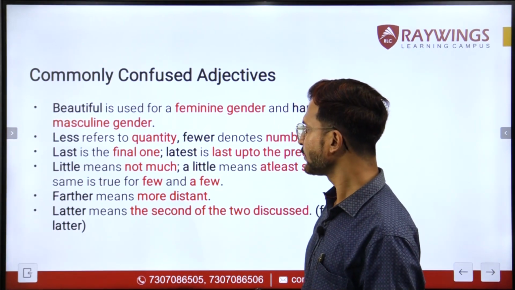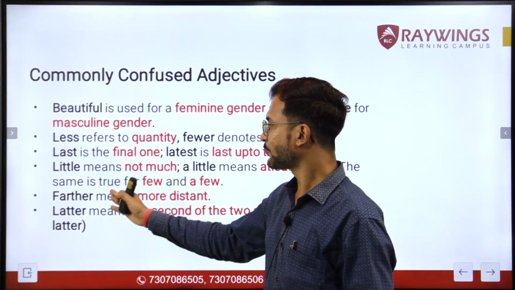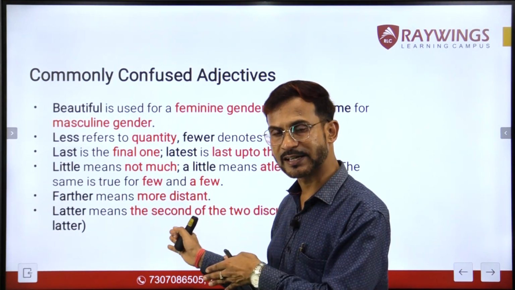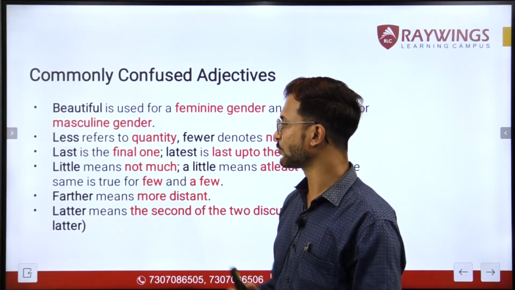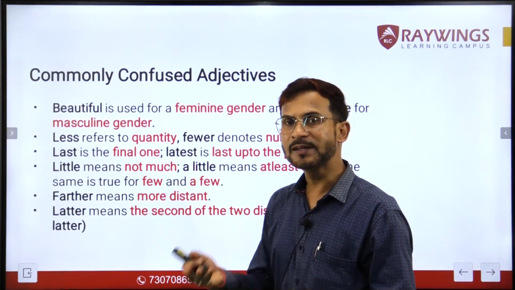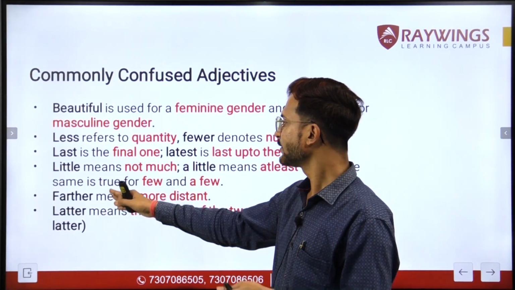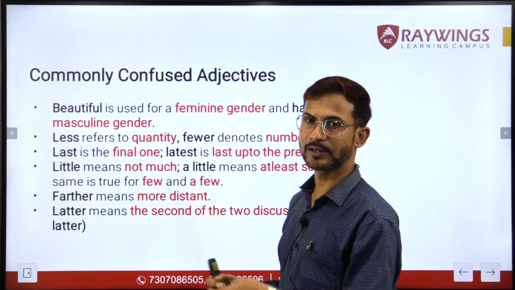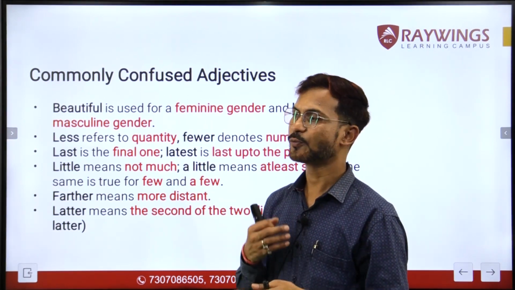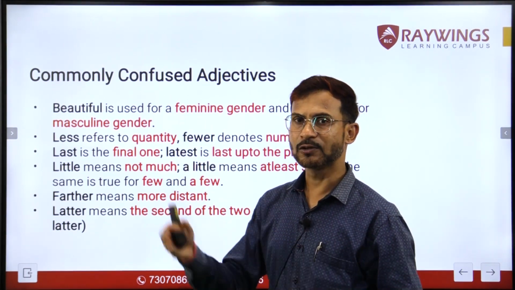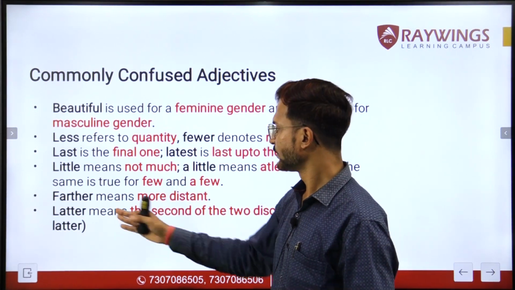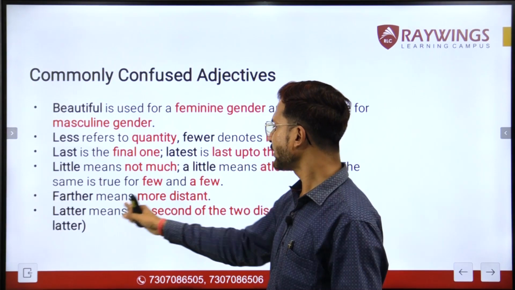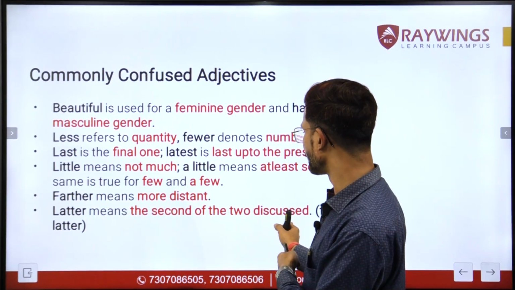Coming to the next one, farther. Now farther means more distant, right? And it is not equal to further. Further means next, and farther actually means more distant, which is having a lot of distance, or which is too far. Later. Now latter means the second of the two discussed.